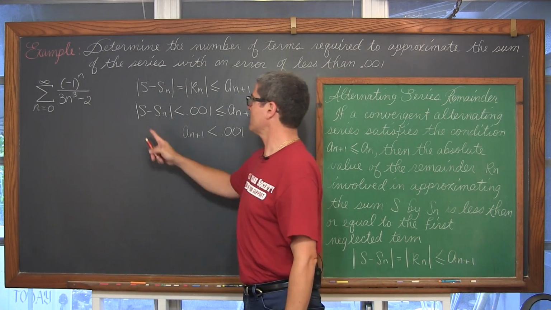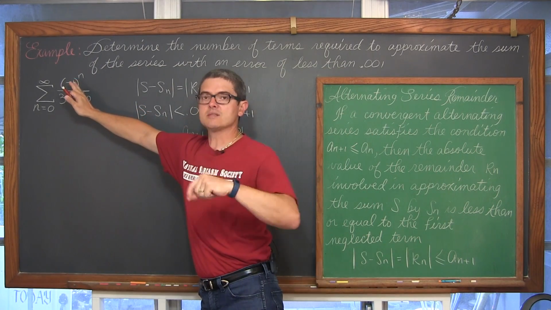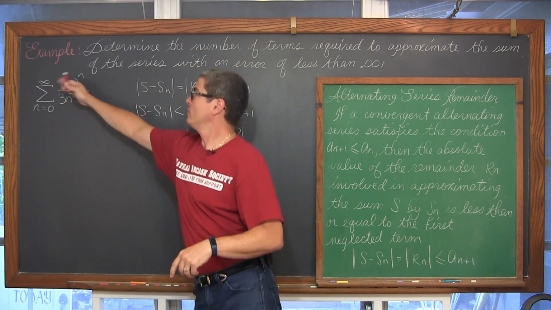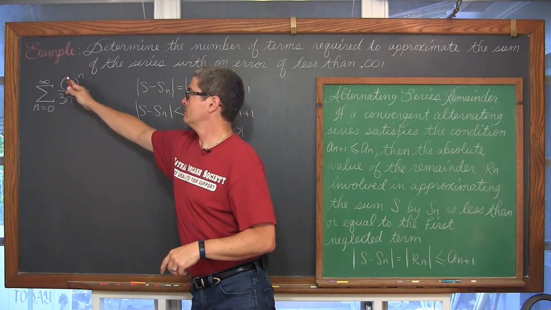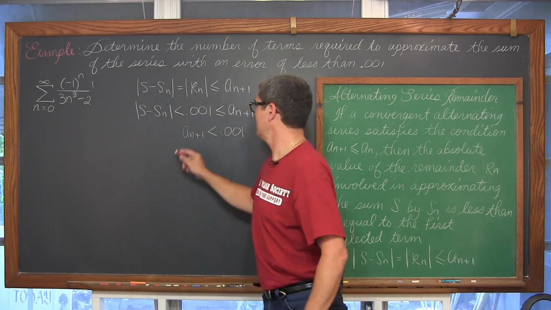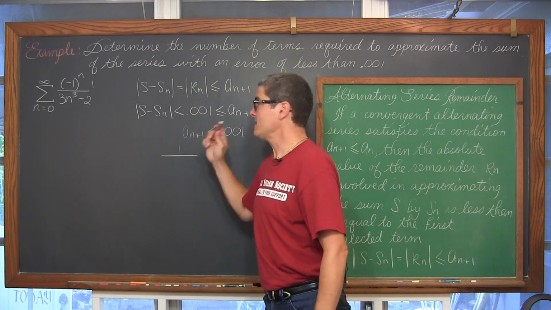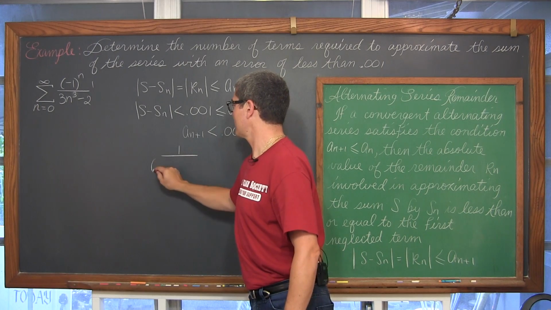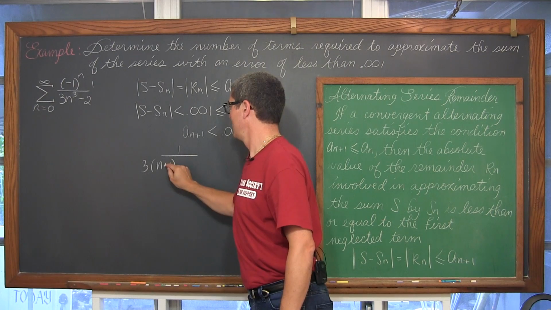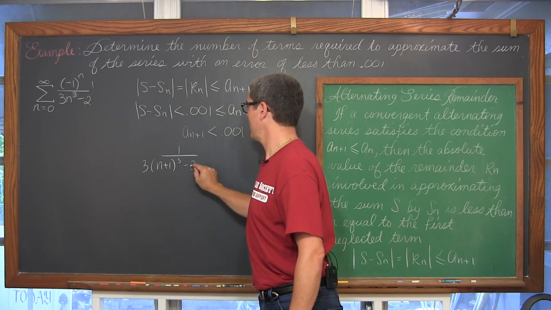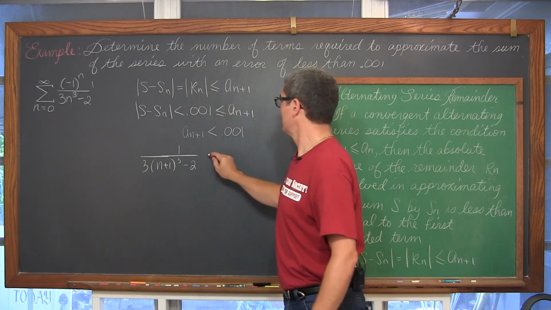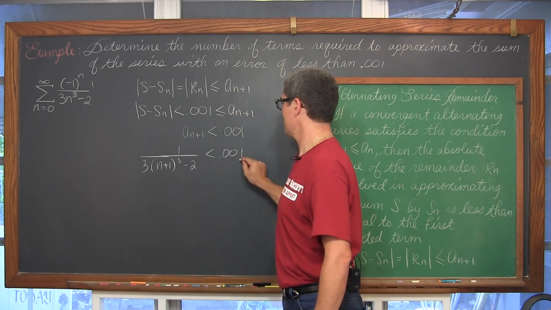So a sub n plus 1, what's that term going to look like? Remember, a sub n has to be greater than 0. We're moving that alternating negative 1 to the n off to the side, and our a sub n is 1 over 3 times n cubed minus 2. Now a sub n plus 1 is going to be 1 over 3 times n plus 1 raised to the third power minus 2, and I want that term to be less than 0.001.